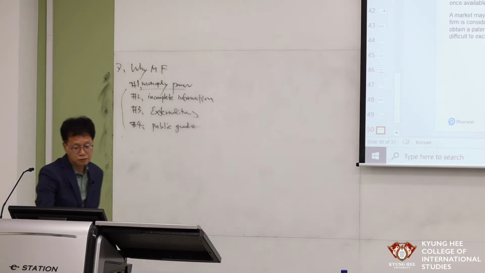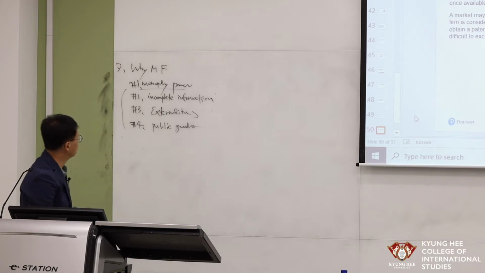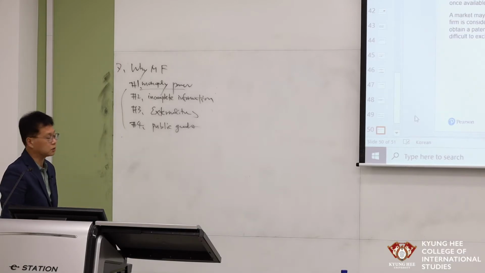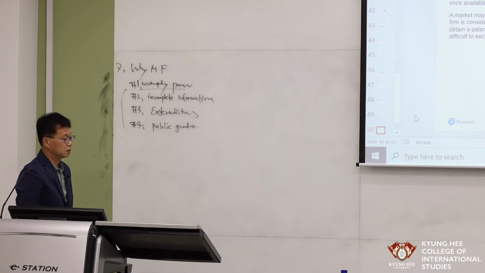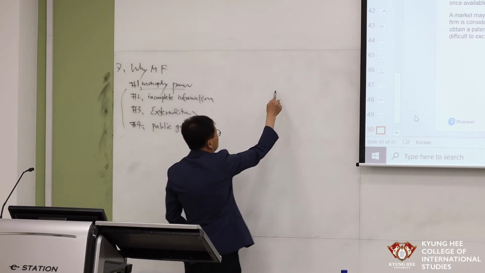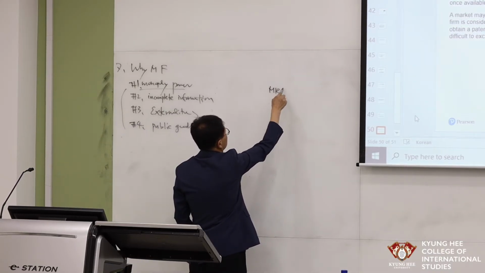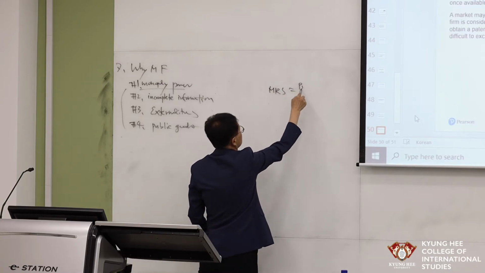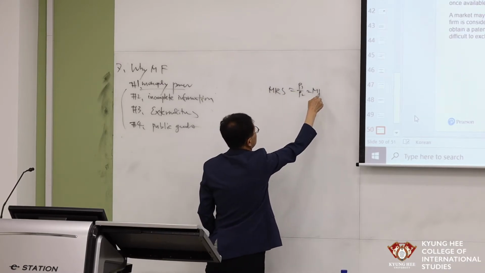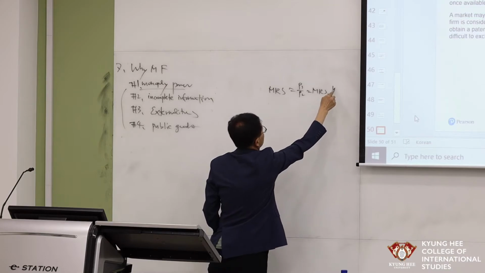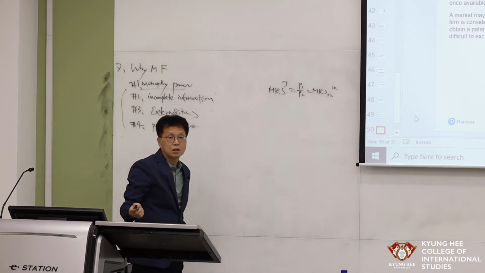So that is the final slide of chapter 16. Okay, I'd like to summarize chapter 16. Efficiency in exchange: MRS for clothing and cotton is equal to P1 over P2, and equal to MRS for James.